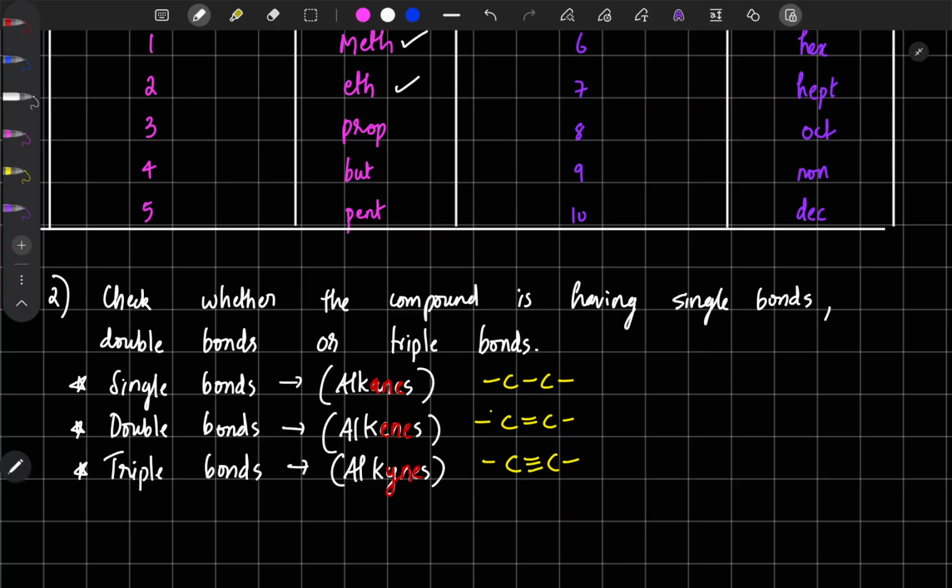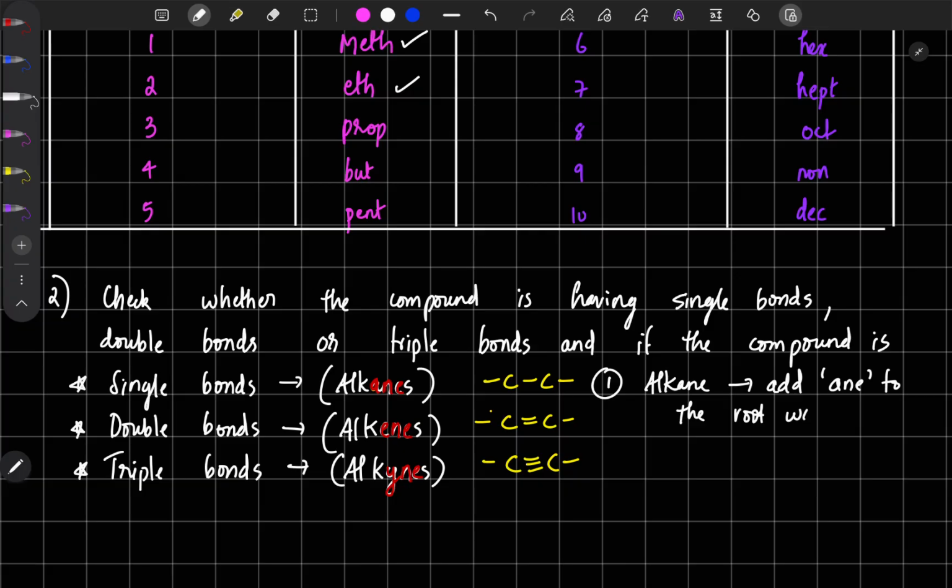If the compound is an alkane, add ANE to the root word.